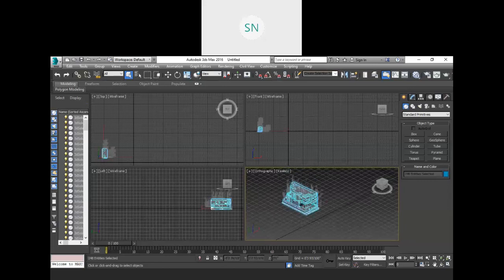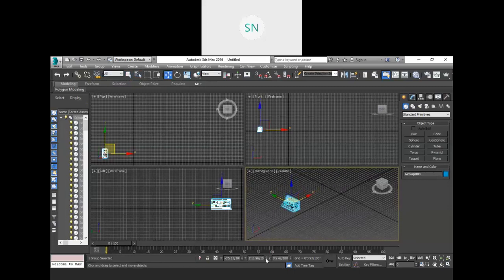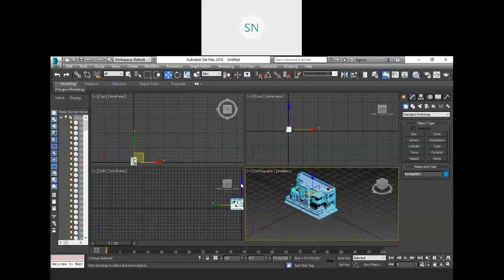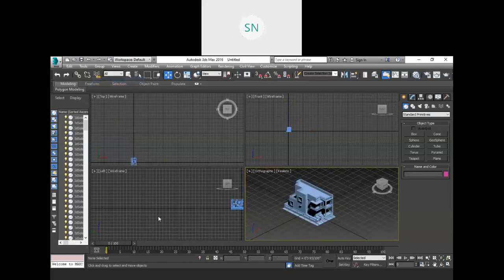Do one thing first of all: select the entire model and make a group, and you will get a common point over there. Press W for translation and make sure it is at origin like this. Now you can select it and ungroup it, so it will be separate again, right? And your file will be at origin.